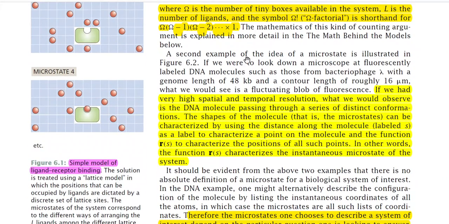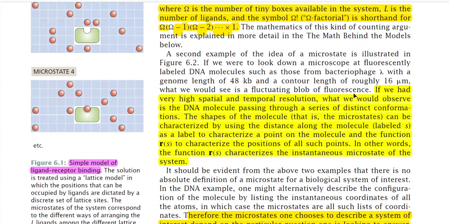A second example of the idea of microstate is illustrated in figure 6.2. I will again show you a figure. If we were to look down a microscope at fluorescently labeled DNA molecules such as those from Bacteriophage lambda with a genome length of 48 kilobase and a contour length of roughly 16 micrometer, what we would see is a fluctuating blob of fluorescence.